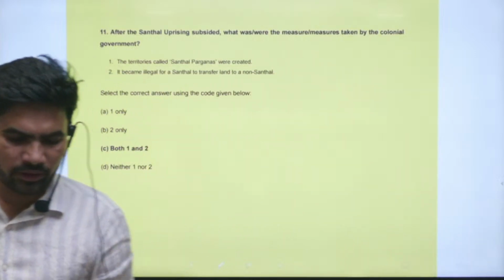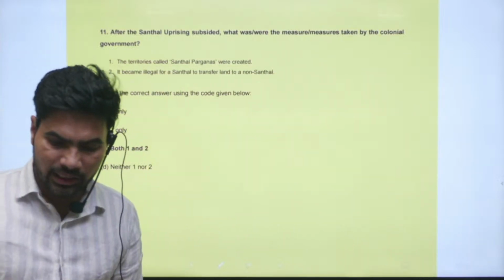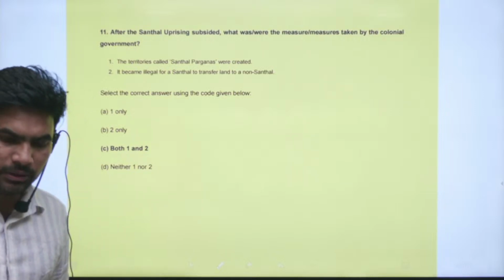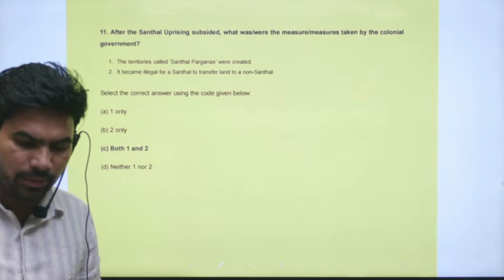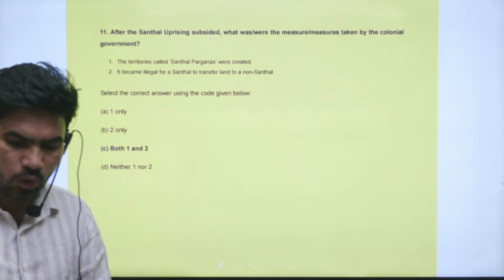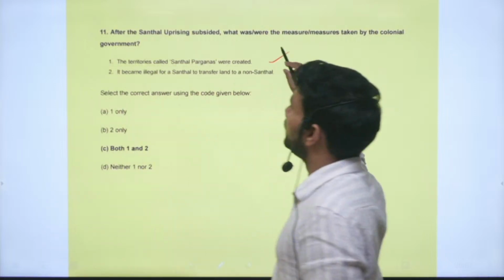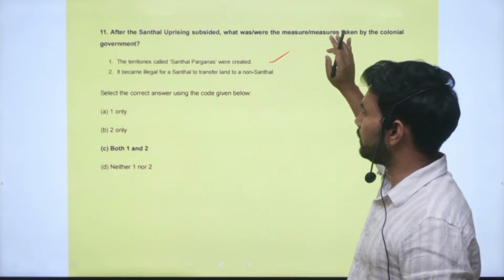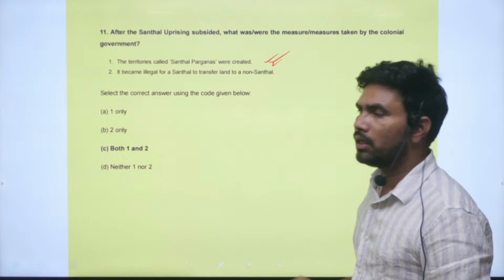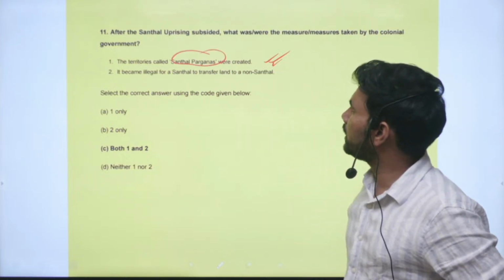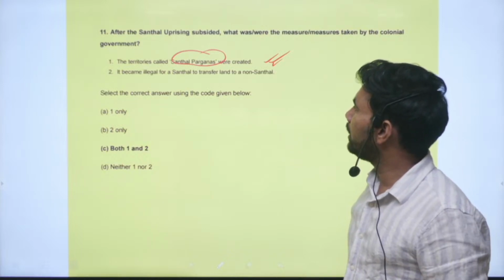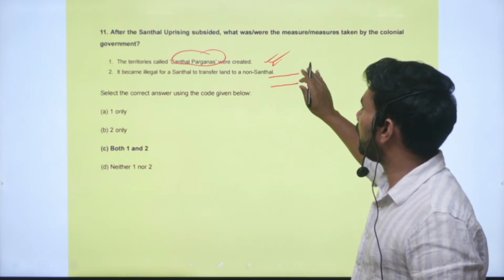Next question, 11th question. After the Santhal uprising subsided, what were the measures taken by the colonial government? Right. So the first option is that the territory called Santhal Parganas was created. Yes, this is a correct statement. Santhal Parganas, a separate district, was created. It became illegal for Santhals to transfer land to non-Santhals.